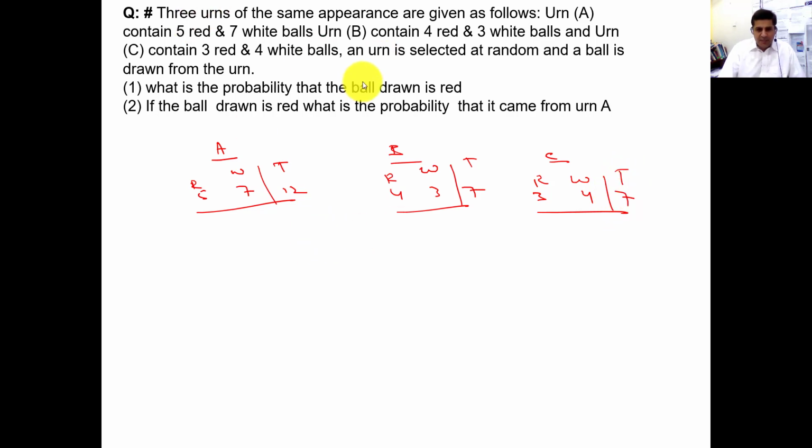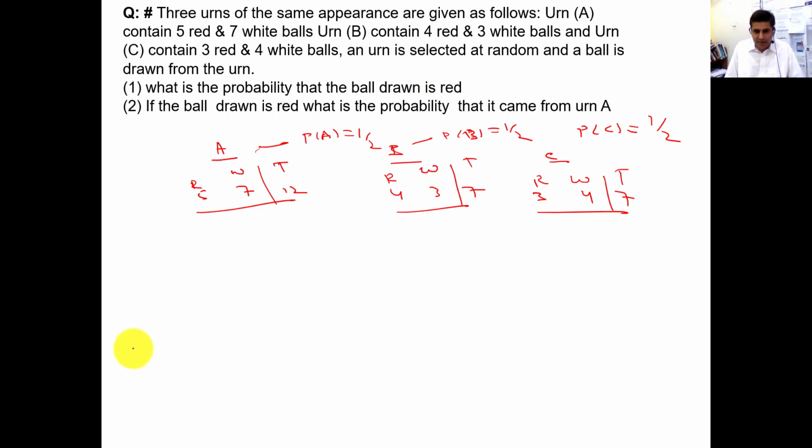Now you need to read the question. An urn is selected at random, so we do not know which urn, and a ball is drawn from the urn. So what will be the probability of choosing urn A? Because they are selecting any urn at random, the probability of choosing each urn will be equal, 1 by 3 for A, B and C. Now the question is: what is the probability that the ball drawn is red?